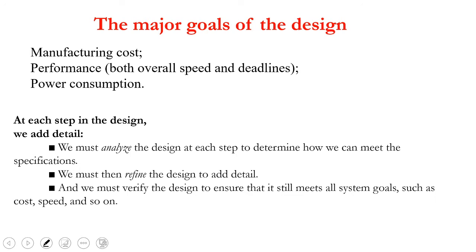So in these 5 levels of abstraction, we analyze, refine, and verify whether our design is correct with respect to the major goals. Three are the major goals: cost, performance, power consumption. After designing the product, we will refine, analyze, and verify whether our product meets the goal of the customer. Whatever the goal, whether he may ask for a low cost or a high cost, a high performance or high power consumption, a smaller size, whatever it be, we have to check at the last whether our design has met it or not.